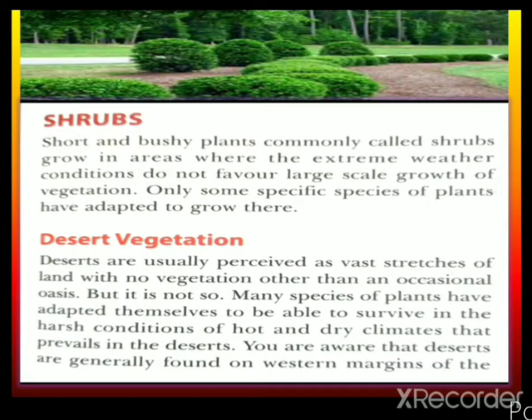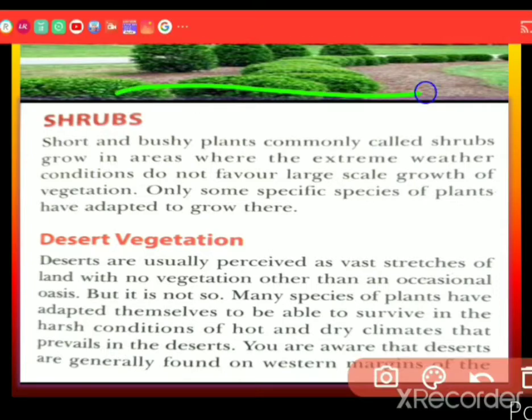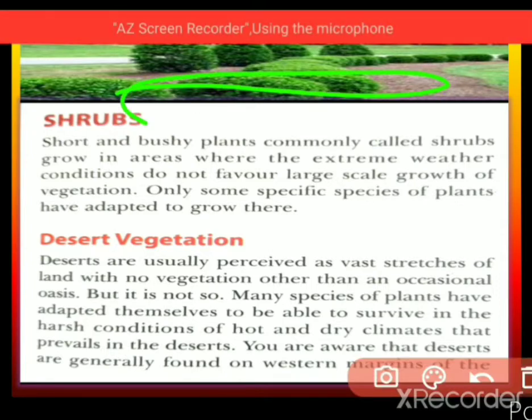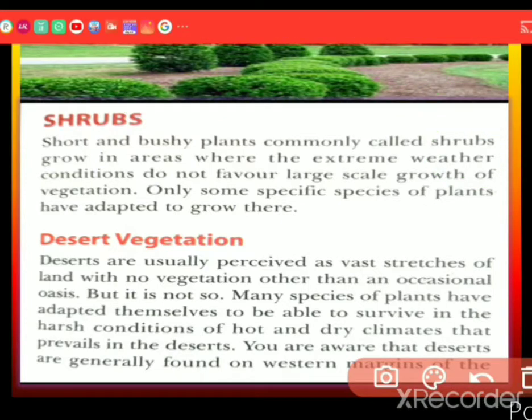So what are shrubs, dear students? Keep in mind, by looking at these pictures you can understand what shrubs are all about. Short and bushy plants are commonly called shrubs. They grow in areas where the extreme weather conditions do not favor large scale growth of vegetation. Only some specific species of plants have adapted to grow there.